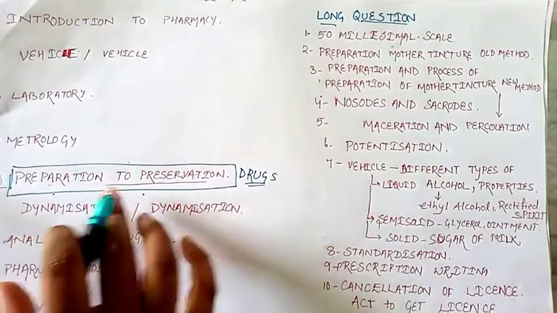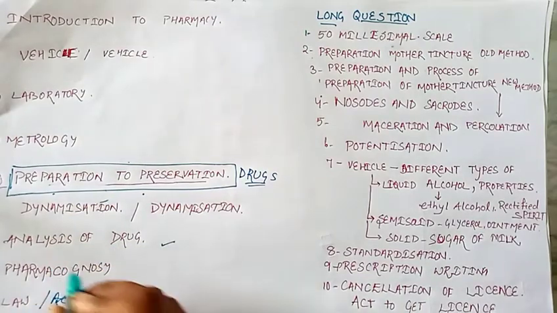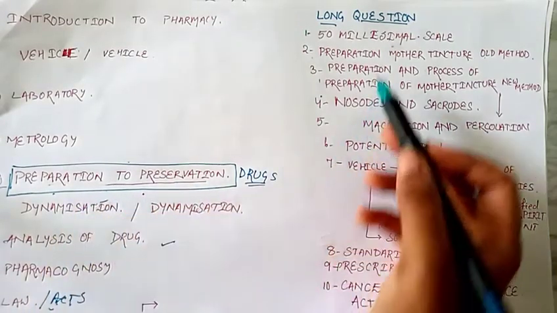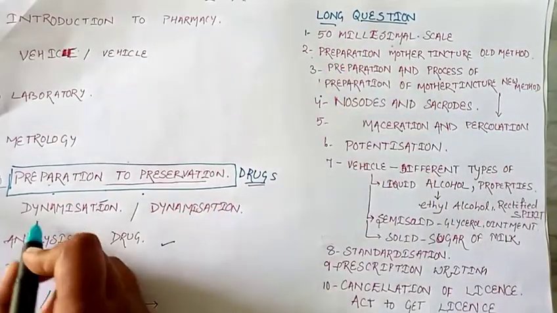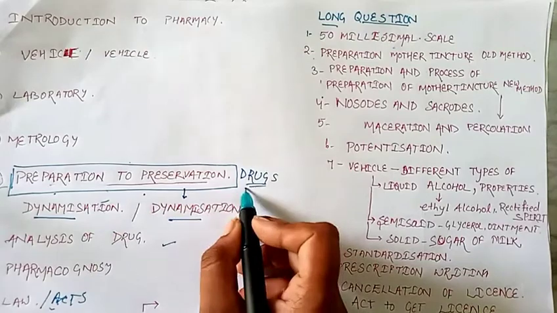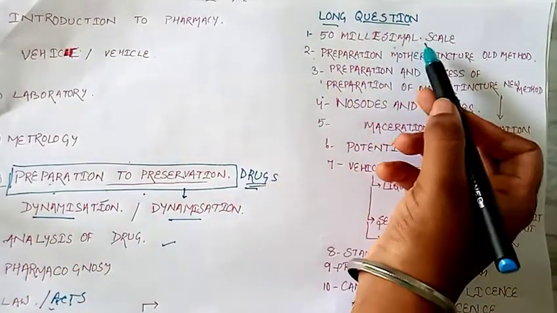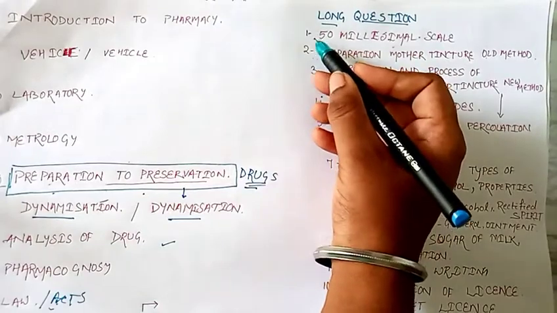Preparation to preservation, all the process happens inside this. First thing we should remember, dynamization also belongs here: after preparation of the drug we go towards the dynamization scale. So the 50 millesimal scale is the most important, which I take as one.